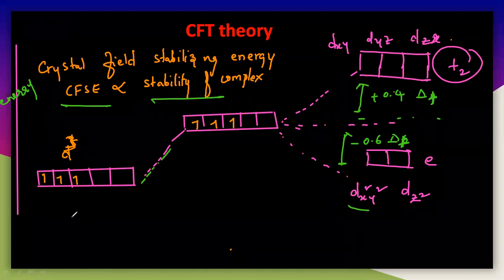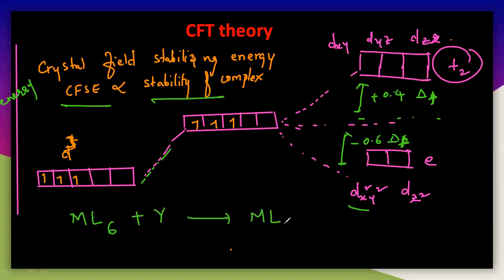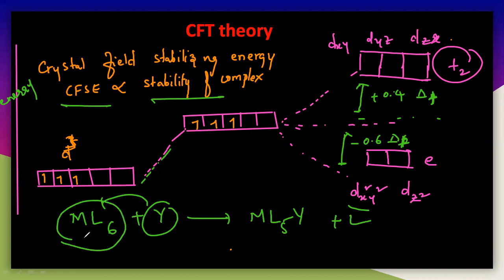If it is kinetically stable, it is inert, so it will never undergo the substitution reaction. Let us write ML6. If it reacts with another ligand Y, you will get ML5Y and the ligand. So this Y is substituting for the particular ligand. If it is kinetically stable, the reaction will never occur. How can we say this is stable? By using the CFSE value.